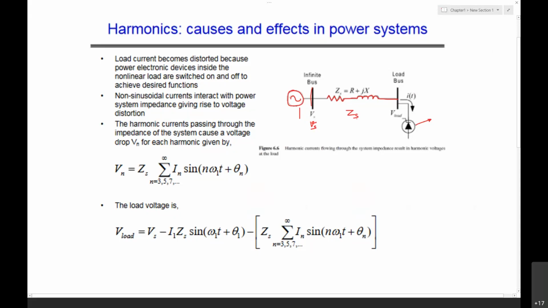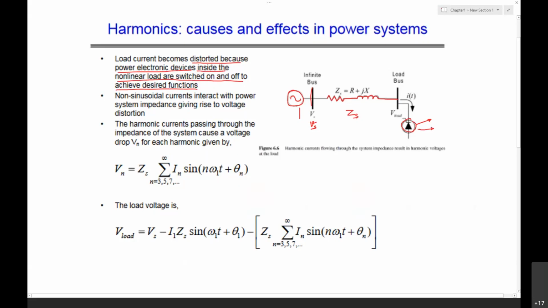This load draws a current i(t), and this load current becomes distorted, because the nonlinear loads are switched on and off inside the power electronic device to achieve the desired function. This load is a nonlinear load.